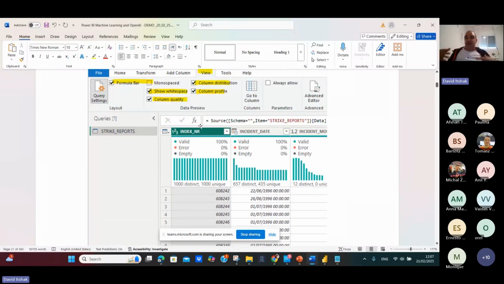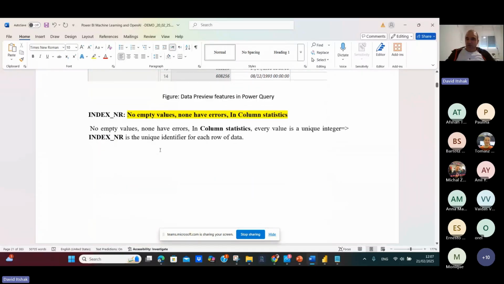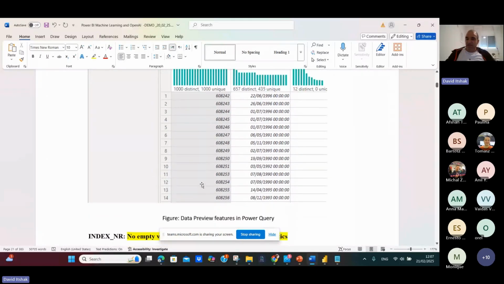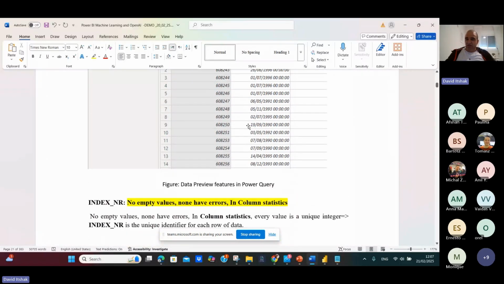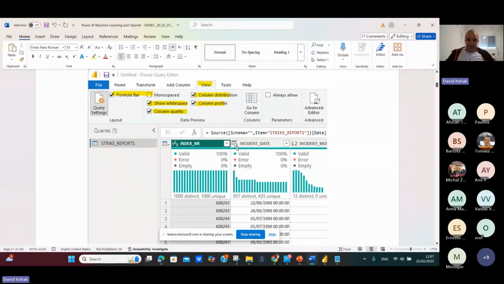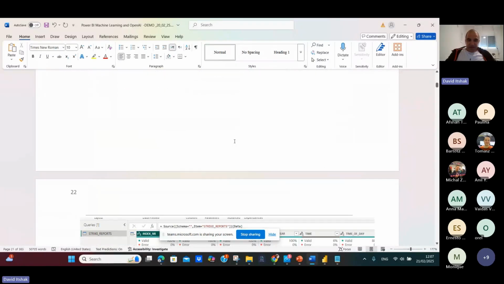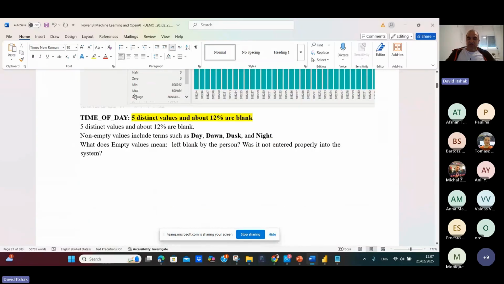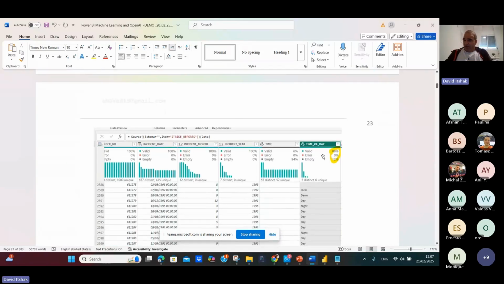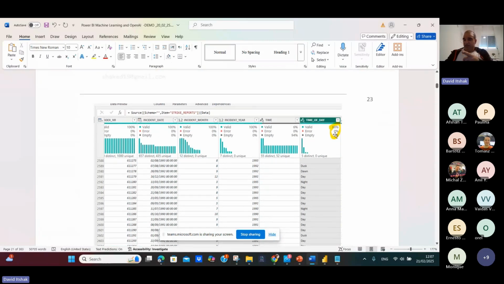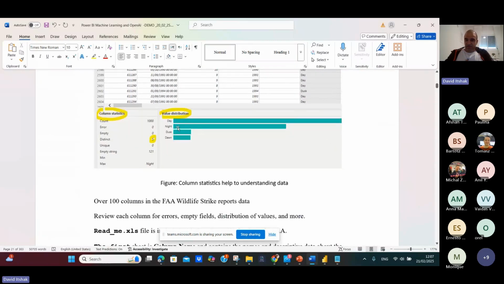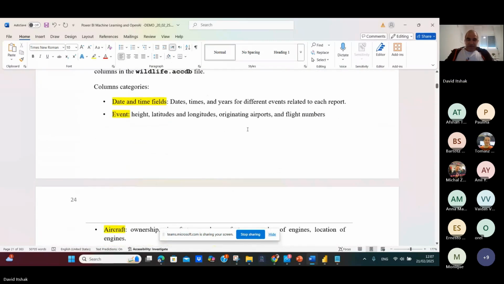So you can see the index and R, which is the field. Now I'm testing my data before I build my ML model. If you go to index and R, you see that there are no empty values and no errors in the statistics. Also, if you go to time of the day, you can see that we have 5 distinct values and about 1-2% blank. So it cannot be the date table. Okay, you can see the distributions.